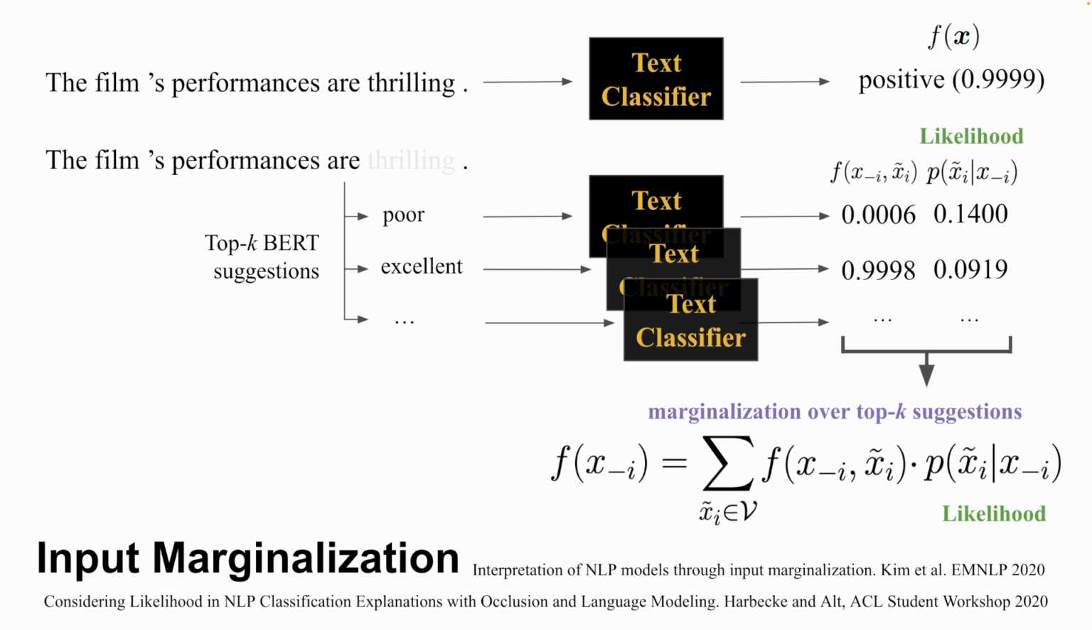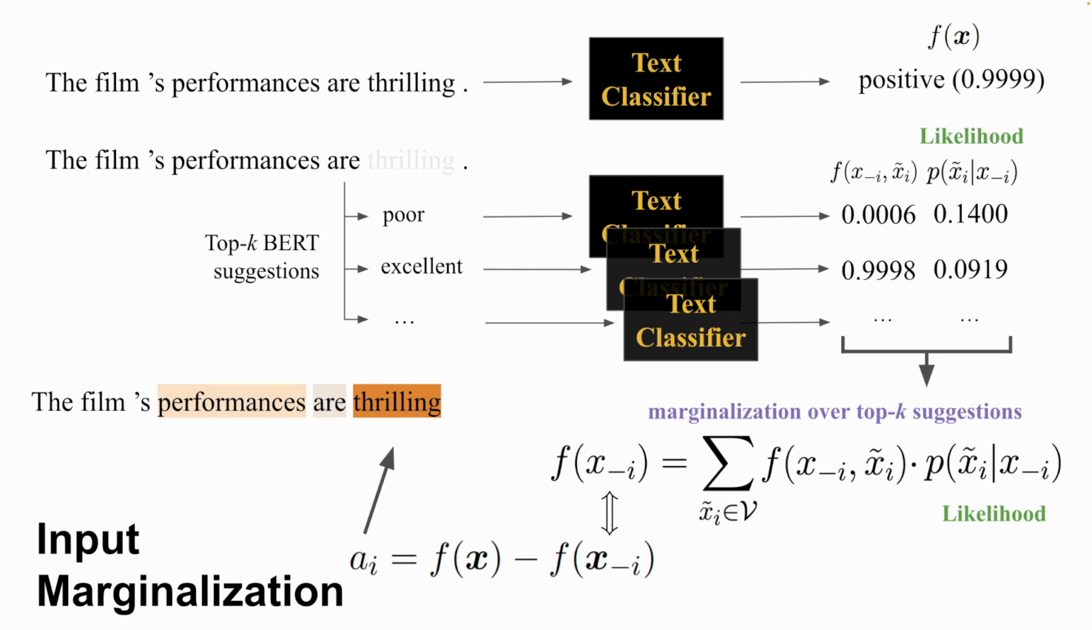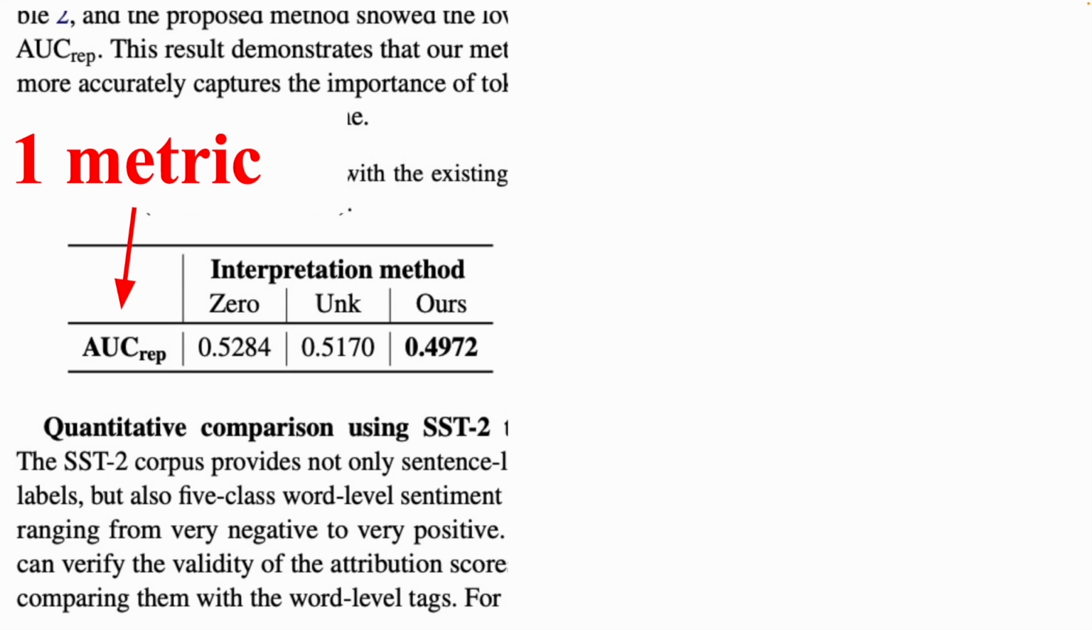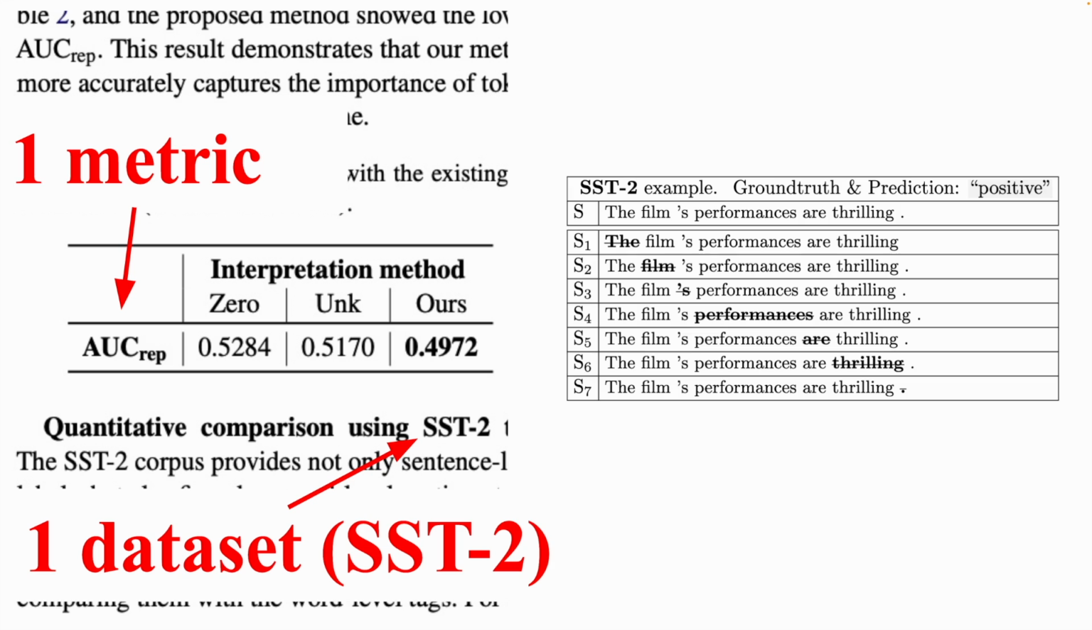IM computes the weighted average of the word likelihood and classification prediction over the top k highest likelihood words V. As in leave one out, IM takes the prediction difference as the importance score. Here thrilling and performances are the two most important tokens. IM was reported to be superior to leave one out by multiple papers, yet they were quantitatively tested on only one metric and one dataset.